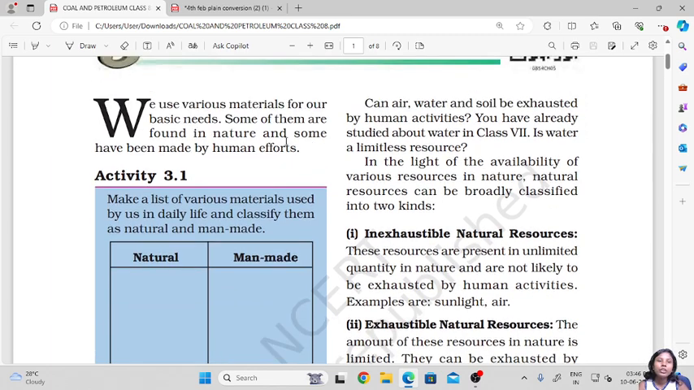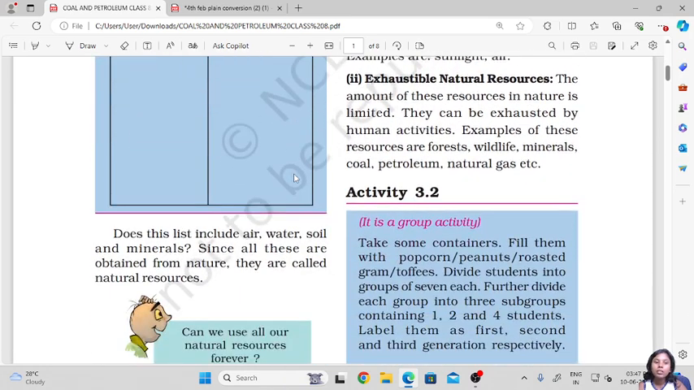So we use various materials for our basic needs. Some of them are found in nature and some have been made by human efforts. Some of the basic needs, like we need air, we need water, we need sunlight, these basic things are given to us by nature. Whereas we have our food, our eatables, consumables, and our vehicles that we need to travel every day. These things are human efforts, or they are made by us humans.